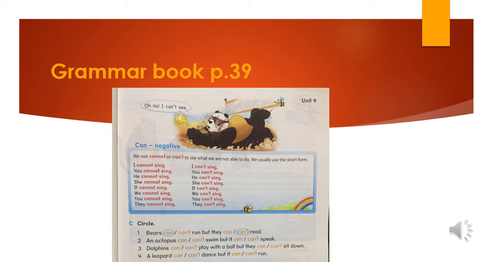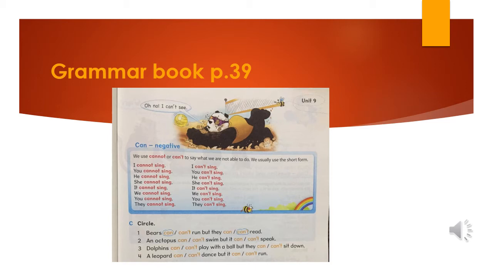She cannot sing. What happened here? Yes, the same. We crossed letter N and letter O, and it became she can't sing. They cannot sing. We crossed letter N and letter O of the word not, and it became they can't sing.